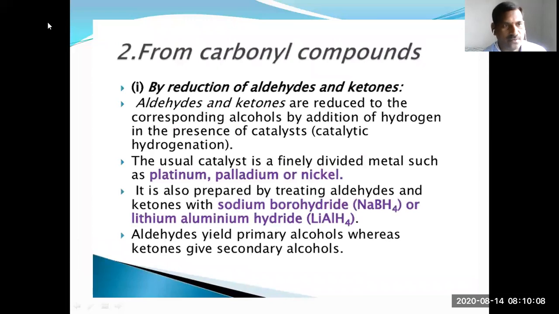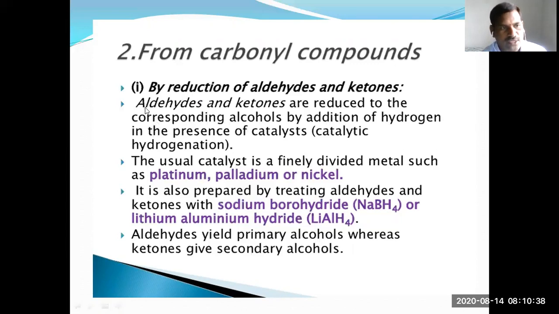From carbonyl compounds, you can prepare alcohols by reduction of aldehydes and ketones, and also carboxylic acids and esters. Reduction of esters, carboxylic acids, and carbonyl compounds gives alcohols.